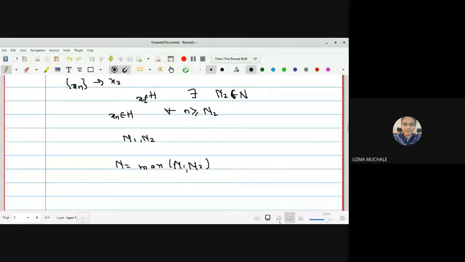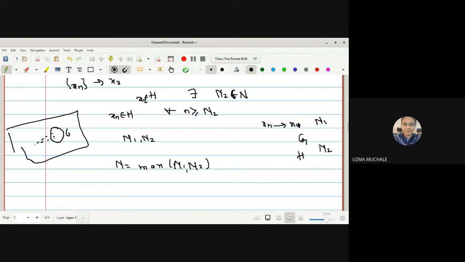Suppose your sequence Xn is converging to X1 for a natural number n1. After n1 and onwards, all the terms of the sequence lie in the open set G. And after n2 and onwards, all the terms of the sequence lie in the open set H. All of the terms after n1 lie in the open set G, and all the terms of the sequence after n2 will lie in the open set H. But this is not possible since we are provided that the intersection of G and H is an empty set.